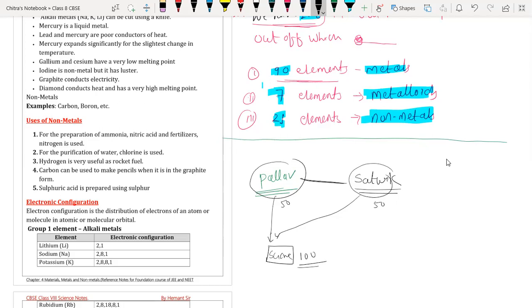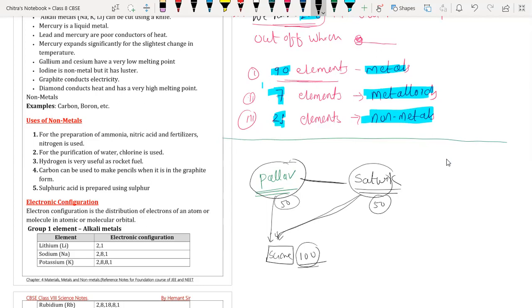Now Pallav came to that bookstore and asked the book vendor to show the science book. And he saw, oh, it's 100 rupees, but I have only 50 rupees. Means I am not going to buy this book. At the same time, Satvik also came to the same bookstore and asked for the same book, and he also thought the same way. Oh, its rate is 100 rupees, but I have only 50 rupees. Then what are they supposed to do? So they buy one book, and they will share it.